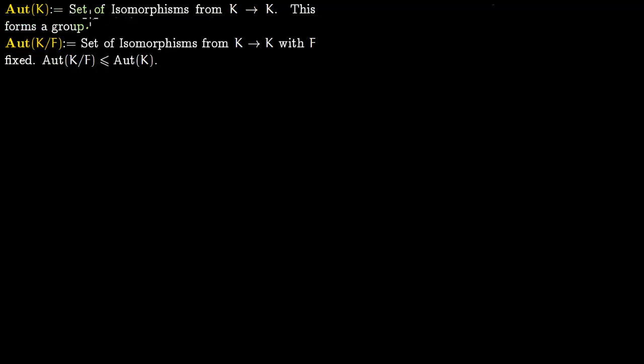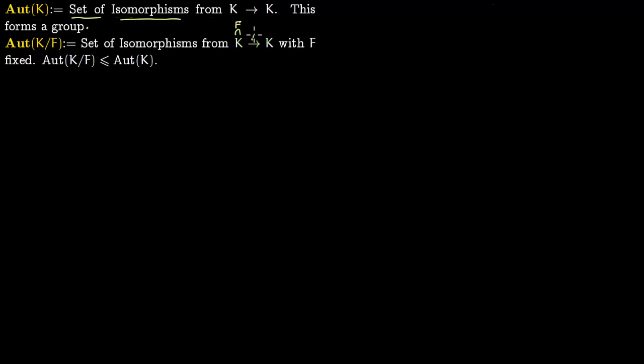Automorphisms of a field K is nothing but the set of isomorphisms from the field K to itself. So this forms a group. Automorphisms of K which fix a field F are written like this. This is the set of isomorphisms again from K to K, but which fix a field F. So this field F lies within this K.